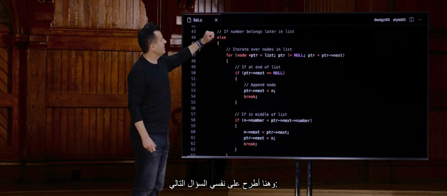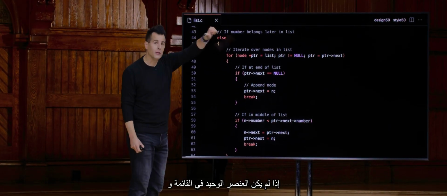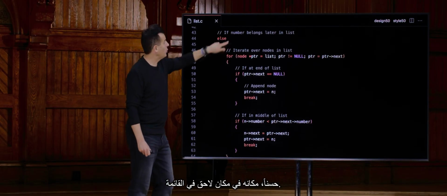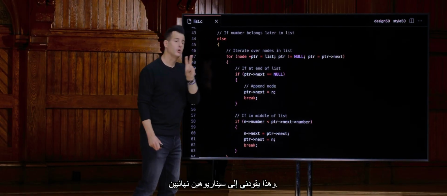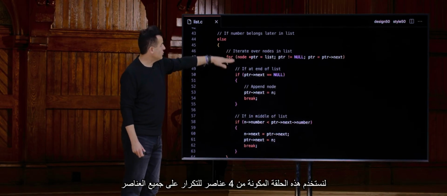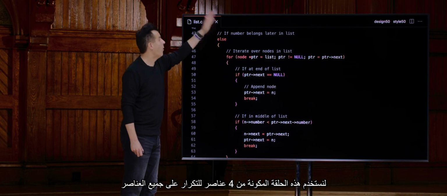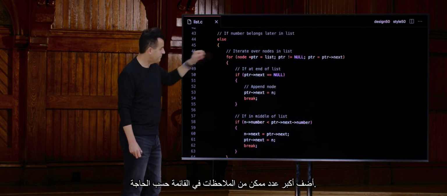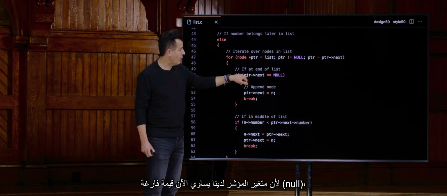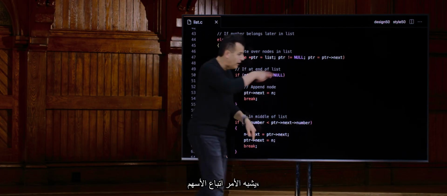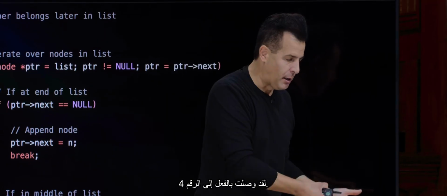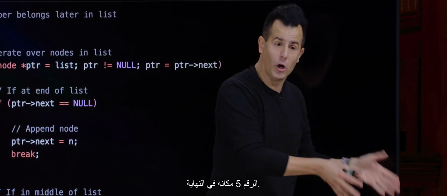Here is where I'm asking myself, all right, if it's not the only element in the list and it doesn't belong at the beginning of the list, well, it belongs somewhere later in the list, which gives me 2 final scenarios. Let's figure out which scenario we're in. Let's use this for loop to iterate over as many of the nodes in the list as we need to. If we get all the way to the end, because our pointer variable now equals null, it's like following the arrows, and maybe we're trying to insert the number 5. I've already hit the number 4. I've hit null. 5 belongs at the end.